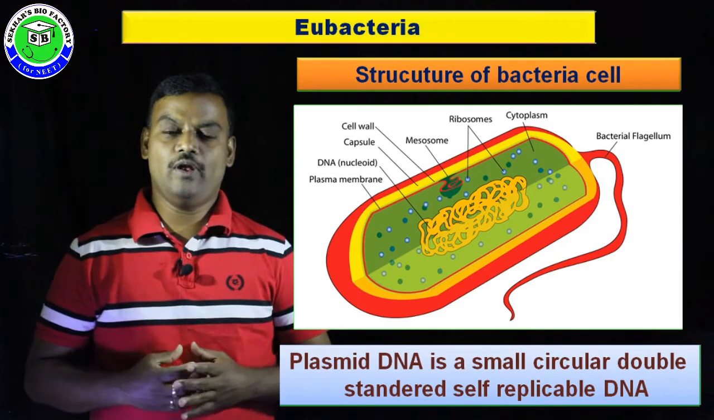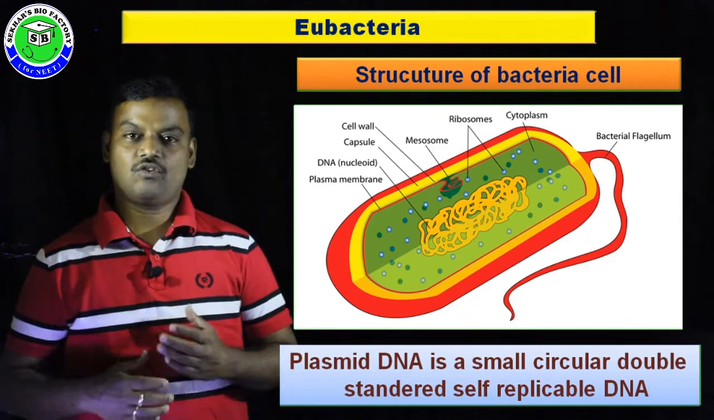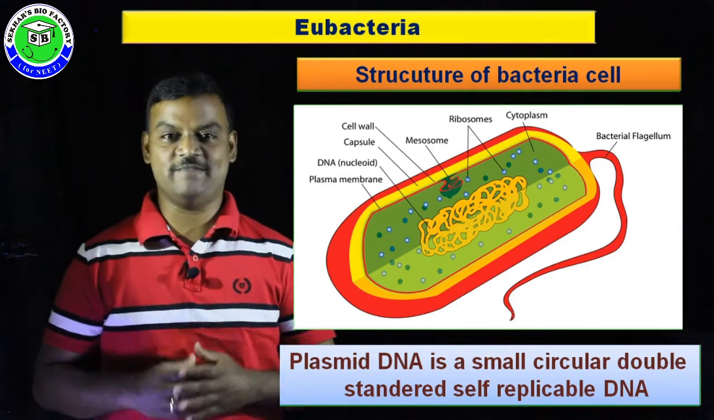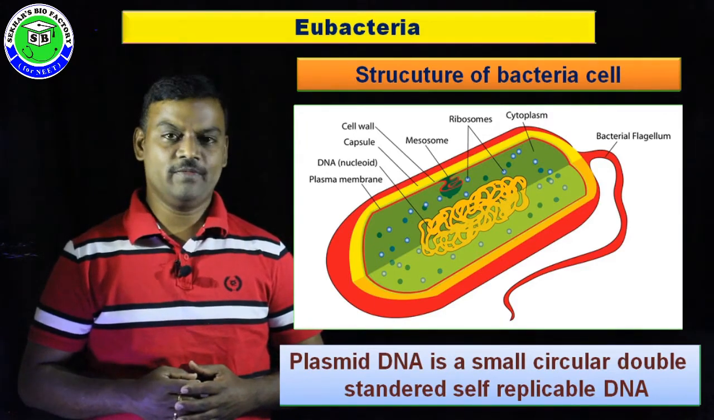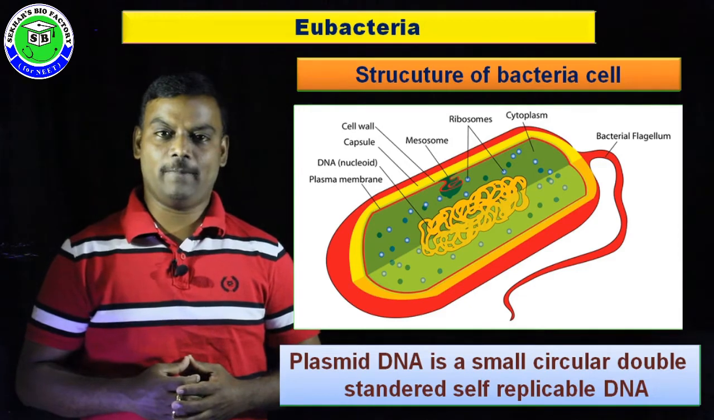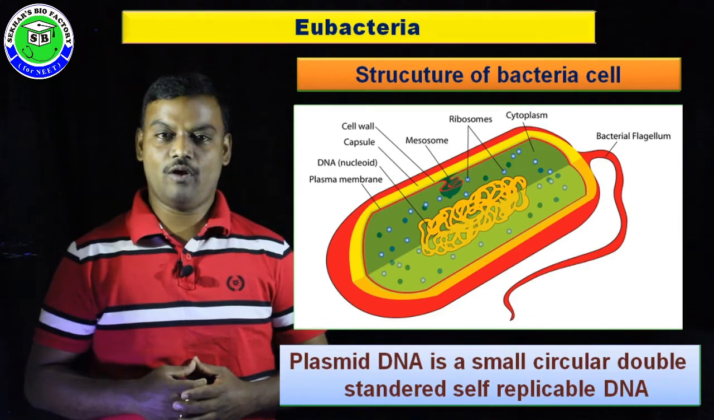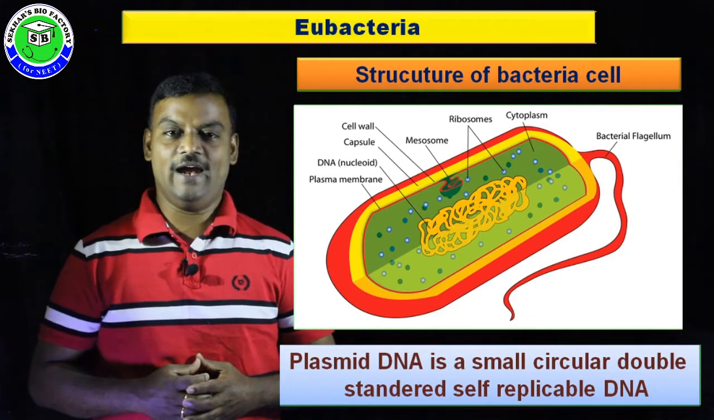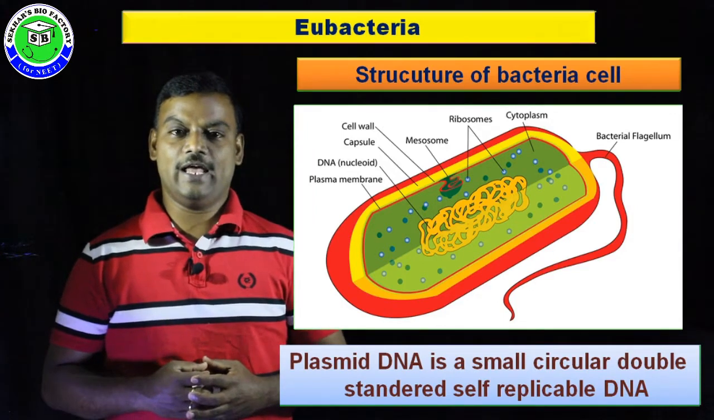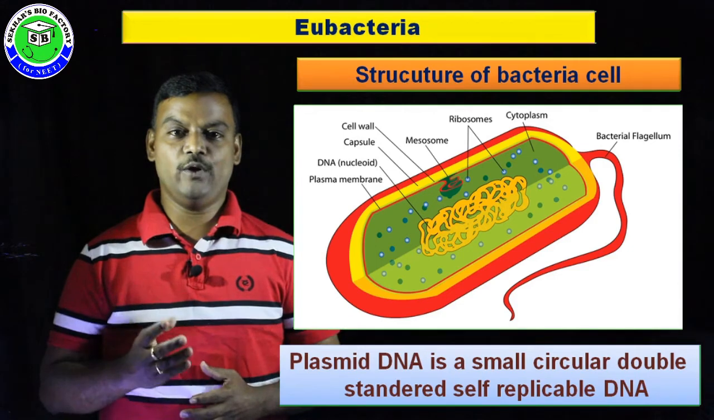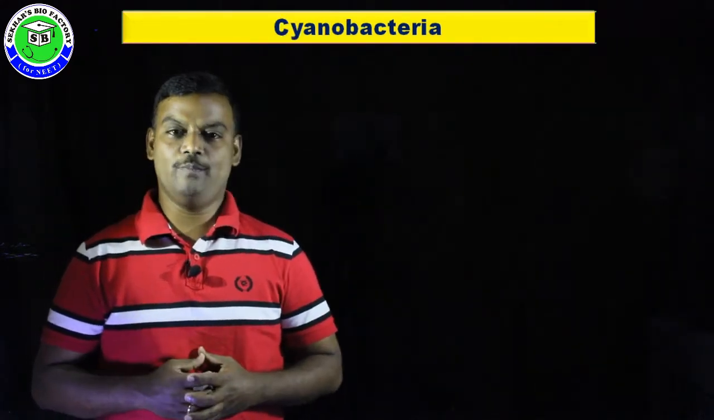Along with this nuclear DNA, the cytoplasm of the bacteria cell contains an extra DNA molecule called a plasmid. This plasmid is a small circular DNA, double-stranded and self-replicable in nature. It has a special feature: this plasmid can be used artificially as a vector in biotechnology experiments. So that is the structure of a eubacteria cell.